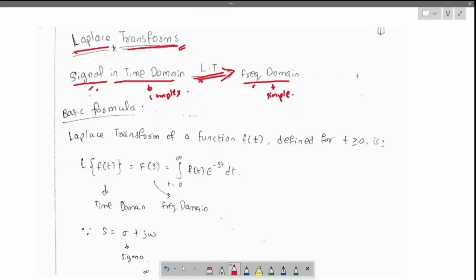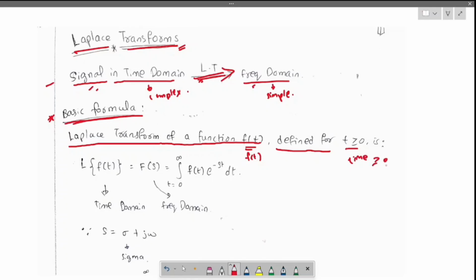Okay, I hope you got the definition. Now let us go with the basic formula. So remember, this is important. Here the actual journey starts. So, the Laplace transform of a function f of t. What we discussed is the signal in time domain, right? It is a function of t, like f of t defined for t greater than or equal to 0, where the time should be greater than or equal to 0, meaning it is not less than 0.